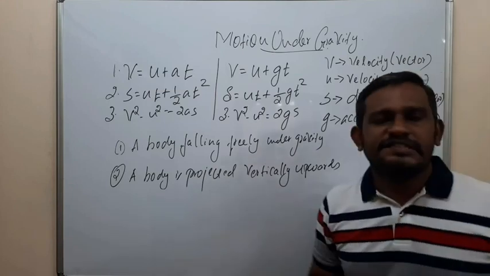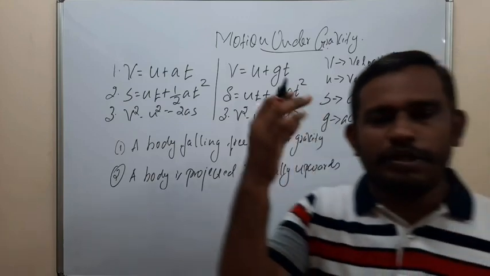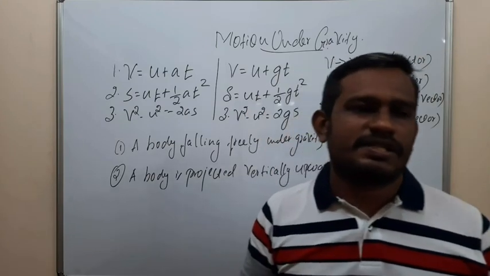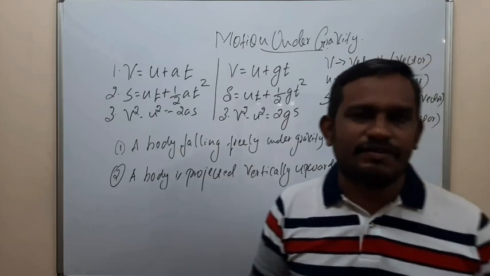So when we consider downward motion and upward motion, these vector quantities have a sign convention.